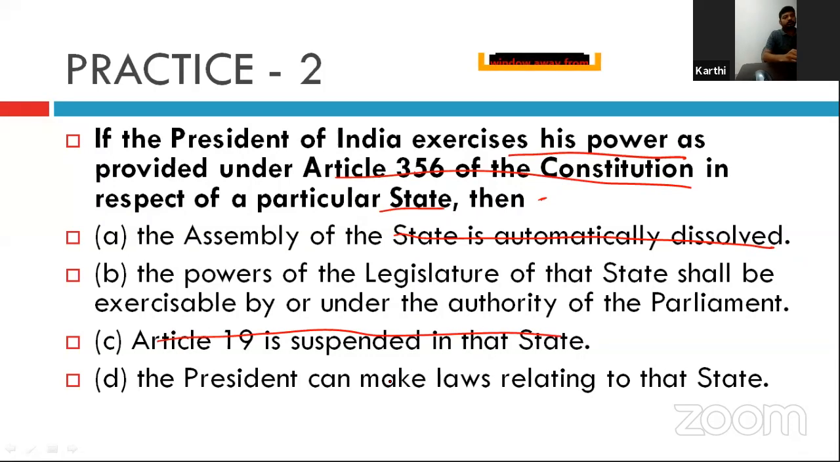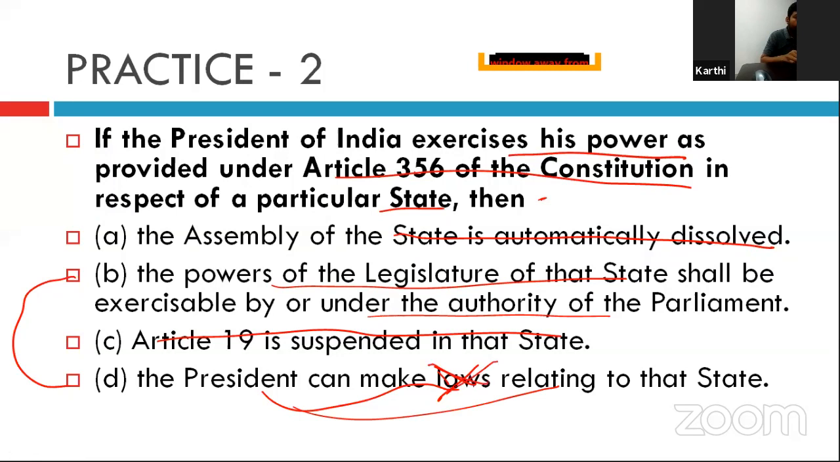The president can make laws relating to that state, and the power of the legislature of that state shall be exercisable by or under the authority of the parliament. See, it is more confusing, correct? Because the options are closely placed. The president cannot make laws. Only the power of the state legislature of that state shall be exercisable by or under the authority of the parliament. The president can direct the executives, but he cannot make laws. Only the parliament has the authority to make laws. The correct option is option B.